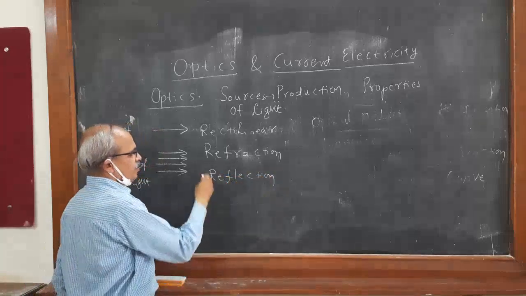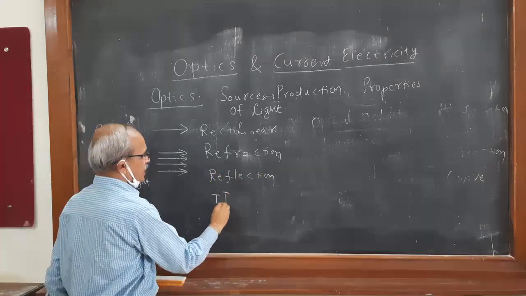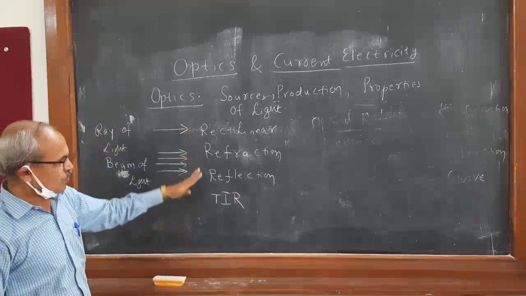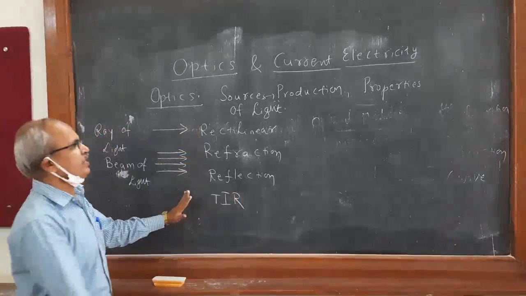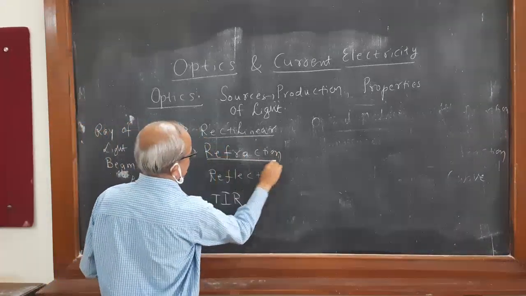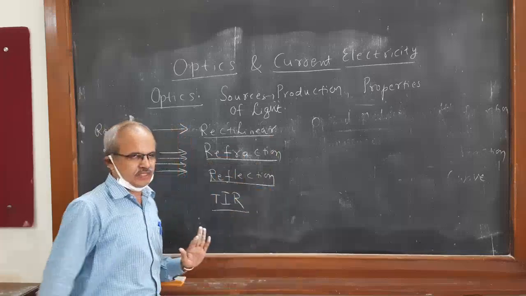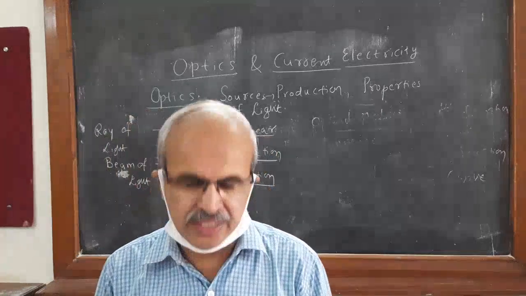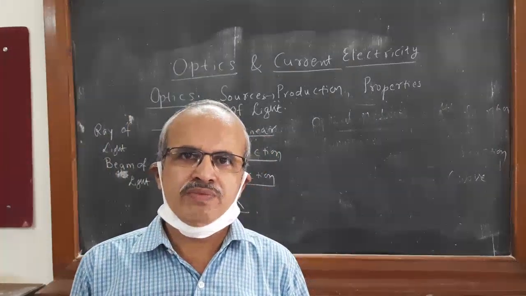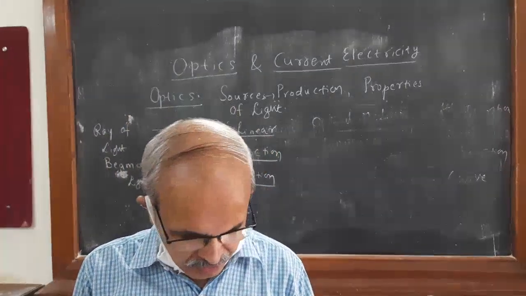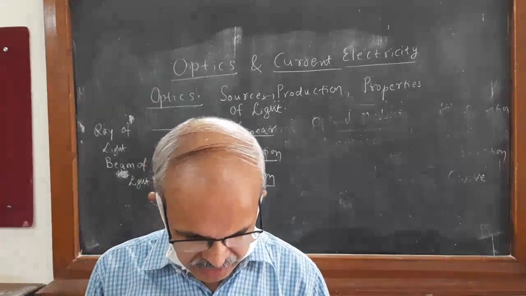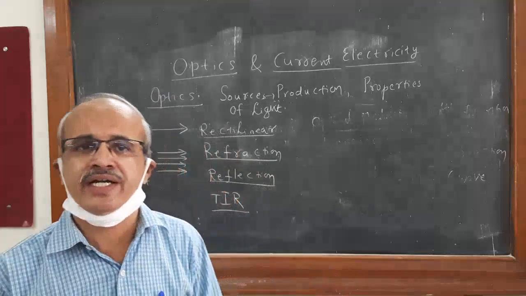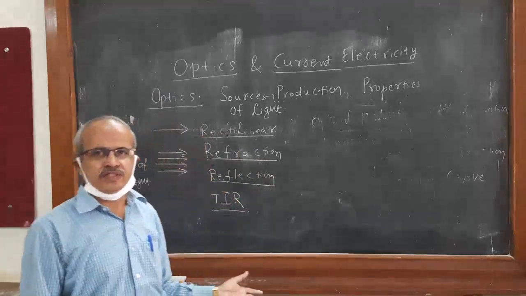Okay. These are all properties of light. TIR, total reflection. You must know the meaning of all these terms. Then only you will be able to understand certain portions of this year's syllabus. Unless you cover the basic concepts of optics, you will not be able to understand the syllabus of this year. So that's why we are giving stress that we are engaging in the physics subject.